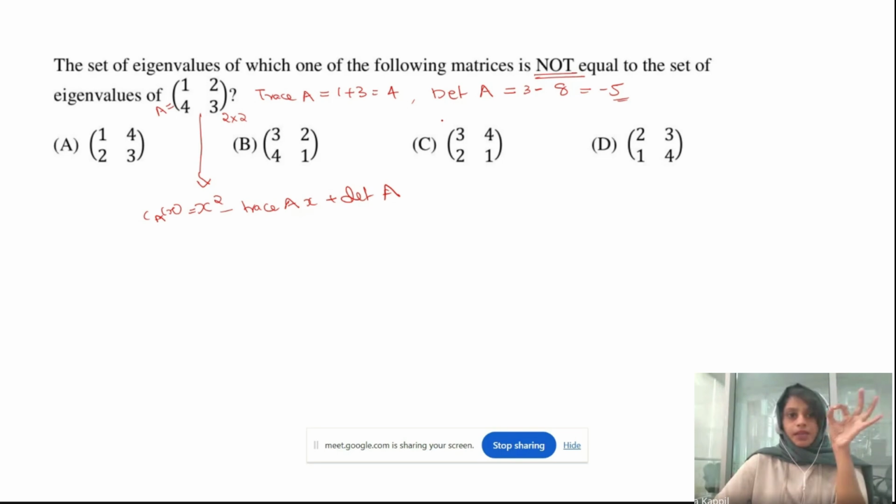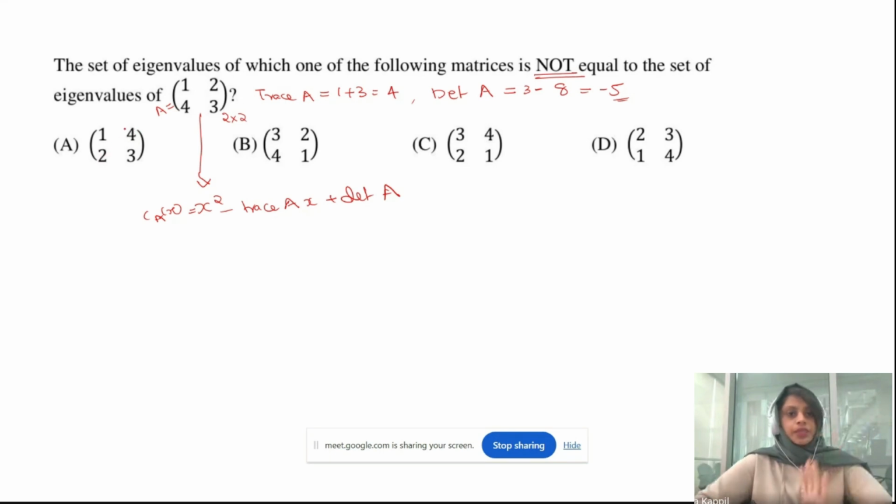So the trace and determinant we have. Then just check whether the trace and determinant for these matrices are the same or not. If they have the same trace and determinant, it means they also have the same set of eigenvalues, correct? So here, when we are comparing this matrix with the matrix in the question, the only change is that the anti-diagonal entries have just switched their positions. Instead of 2, it's 4. Instead of 4, it's 2.